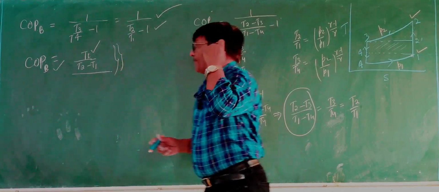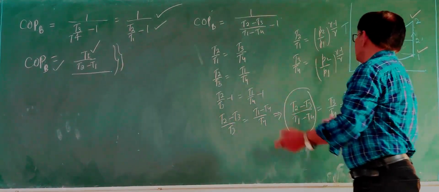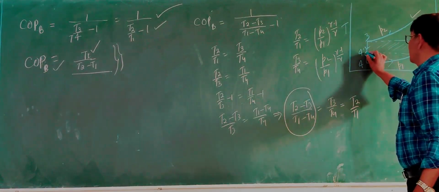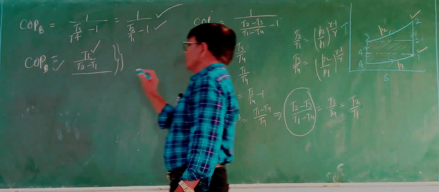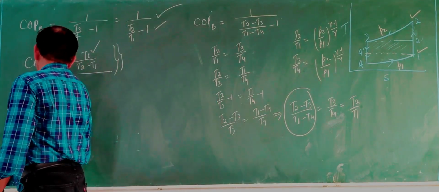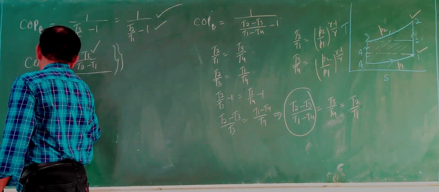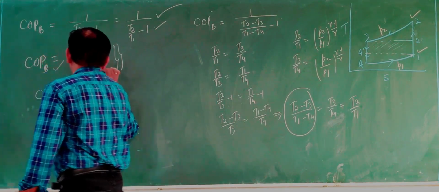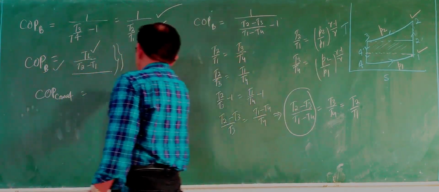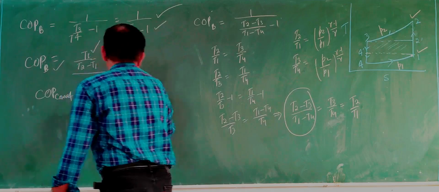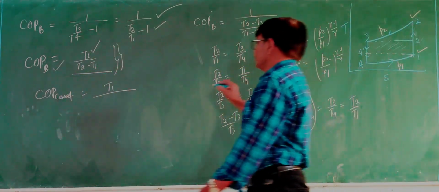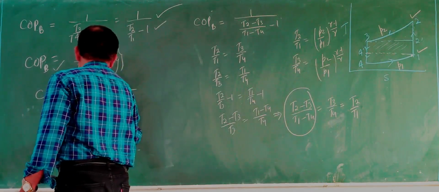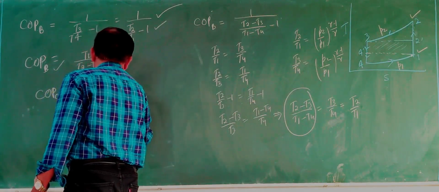Now we want to compare COP with the Brayton. How can we compare? This is a Carnot cycle. So COP for Carnot cycle will be equal to lower temperature, the same T1, upon higher temperature, here T2 dash, minus T1.